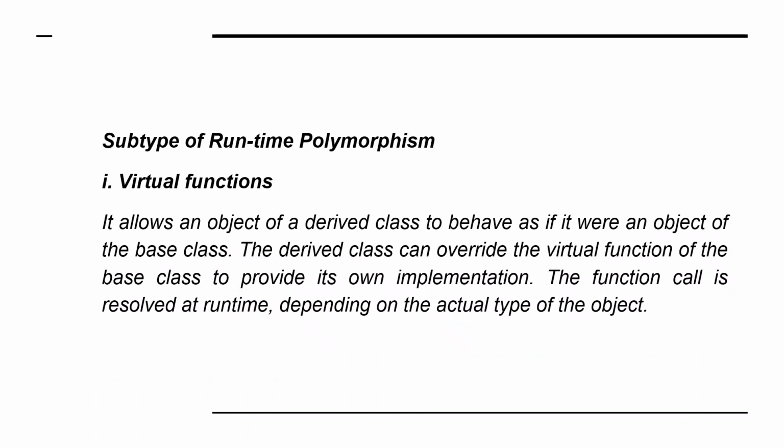Now, let us see subtype or runtime polymorphism. First one is virtual functions. It allows an object of a derived class to behave as if it were an object of the base class. The derived class can override the virtual functions of the base class, provide its own implementation, and the function call is resolved at runtime depending on the actual type of the object.